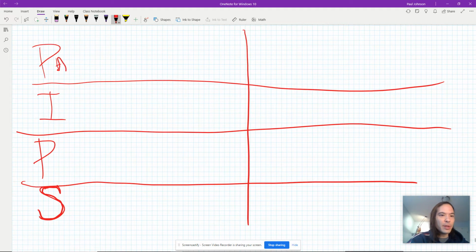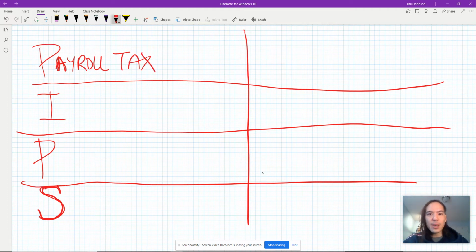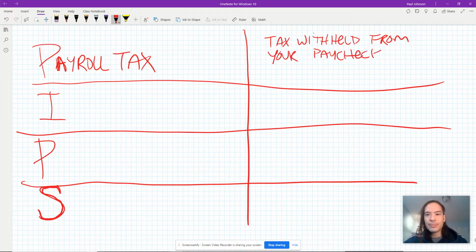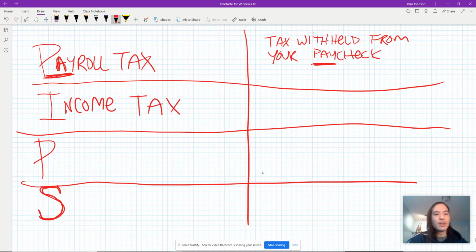Obviously, the first one was the one that we've been dealing with for the past few days, payroll tax. All right. Payroll tax is tax withheld from your paycheck. Payroll, paycheck. So this goes to pay things like income taxes and stuff like that, which is actually the second one.